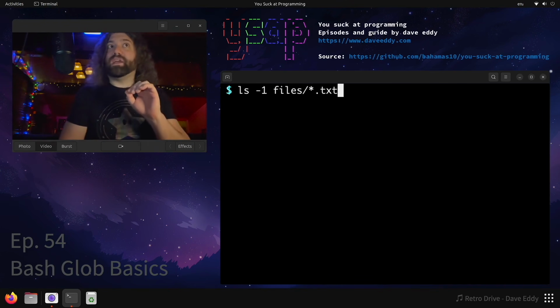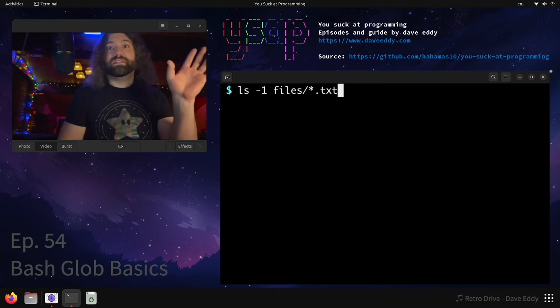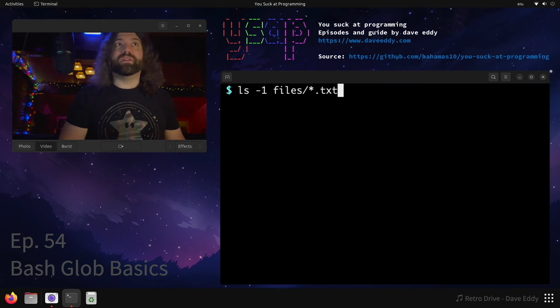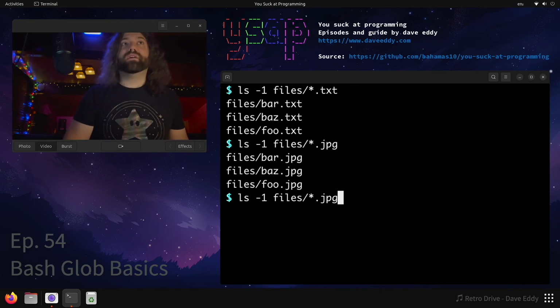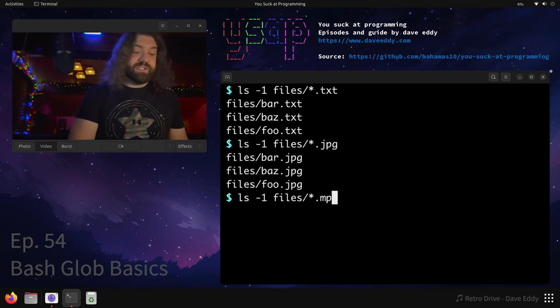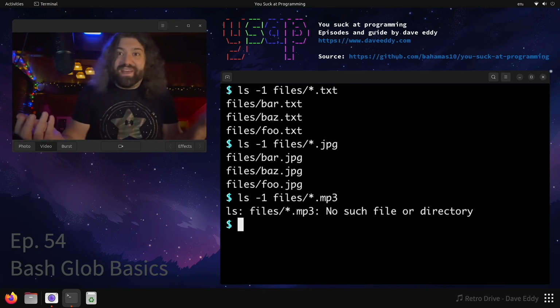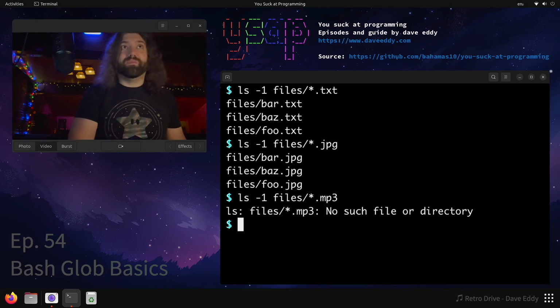Star.txt. This will match anything up to the end of the string that ends in .txt. So anything on the left side could be there. So there you go. We have our 3 text files. We could change that, of course, to JPG. And there you go, we match all the JPEGs. We could change this to MP3, and look at that. We failed, because there were no MP3 files there. Cool, that's what we expect.